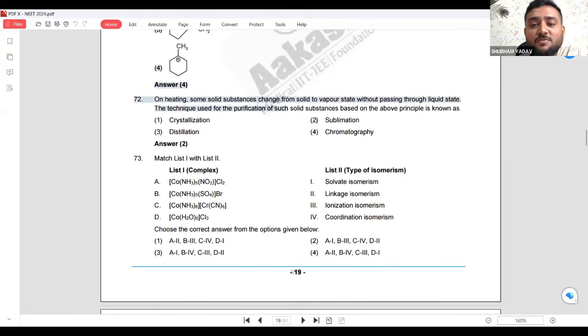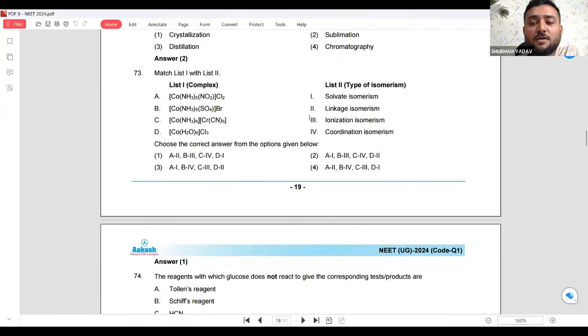Heating some solid substance changes it from solid to vapor state without passing through liquid state. The technique used for something which is going from solid to vapor. What is that? Sublimation ना? Solid से direct vapor जा रहा. What is that? Sublimation. बच्चों वाला क्वेश्चन है. This you have to see. Okay. ये देखोगे तो easily समझ में आएगा, है ना. ये तो मेरे को दिख रहा है.